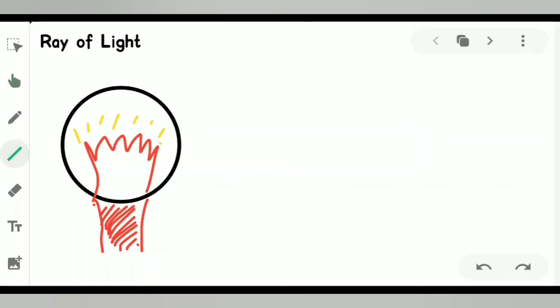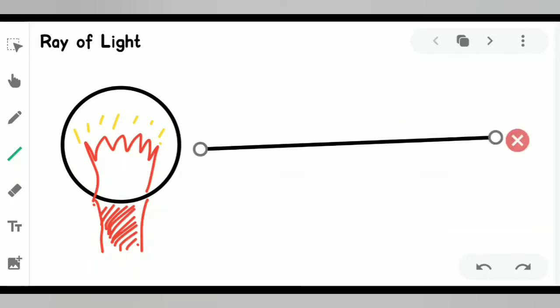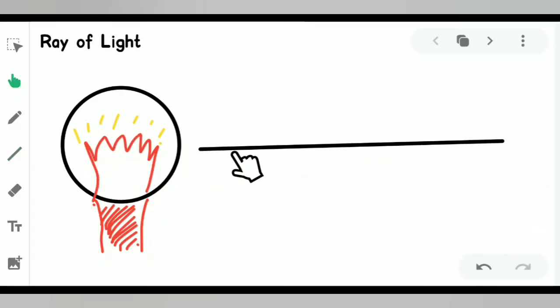Here if we take a single very narrow line which is described as a straight line, it will come from this source. And this is known as the direction of propagation when we give it an arrow.